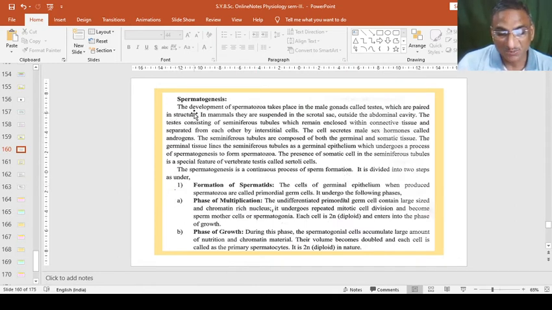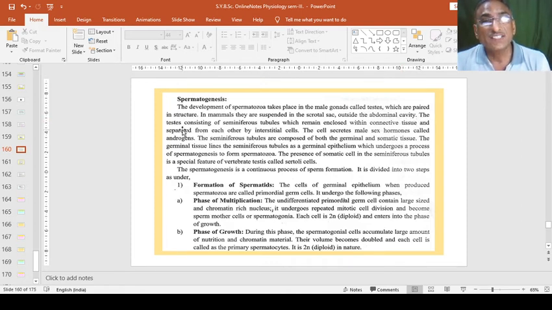Spermatogenesis. The process of formation of sperm is known as spermatogenesis, or we can say the development of spermatozoa, and it takes place in the male gonad called the testes, which are paired in structure. In mammals they are suspended in the scrotal sac outside the abdominal cavity.